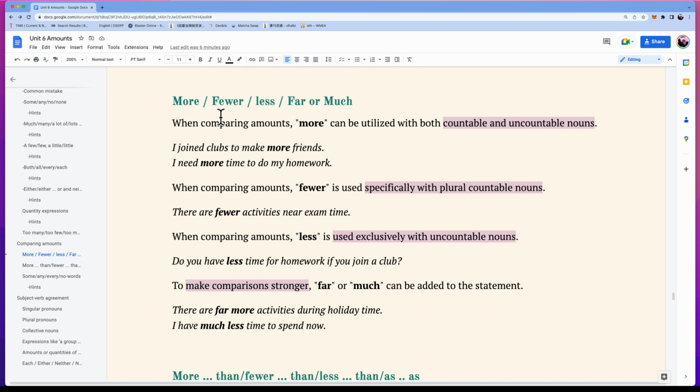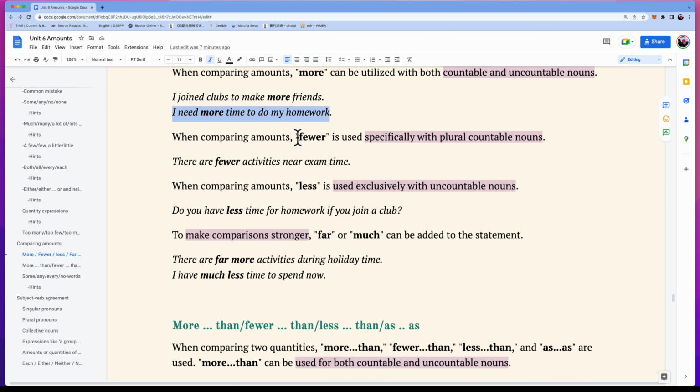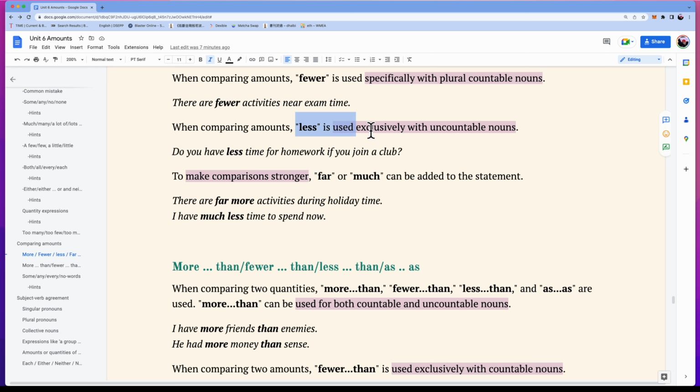When we compare amounts, we can use more with both countable and uncountable nouns. Examples: I joined clubs to make more friends. I need more time to do my homework. We use fewer with plural countable nouns. Example: there are fewer activities near exam time. We use less with uncountable nouns. Example: do you have less time for homework if you join a club?